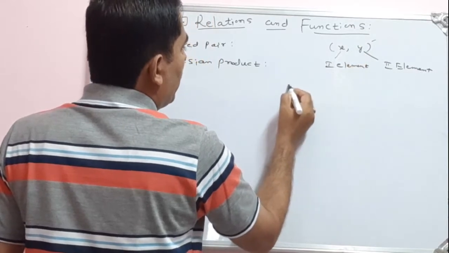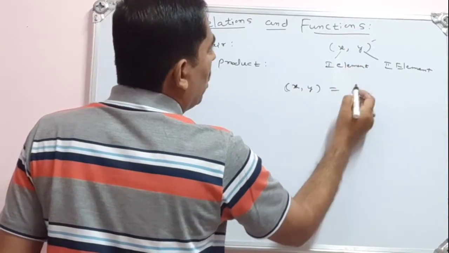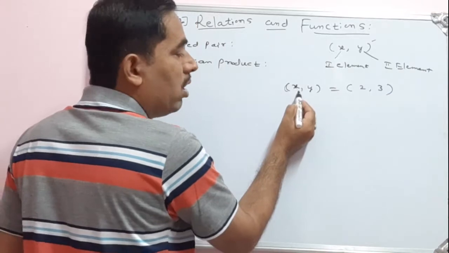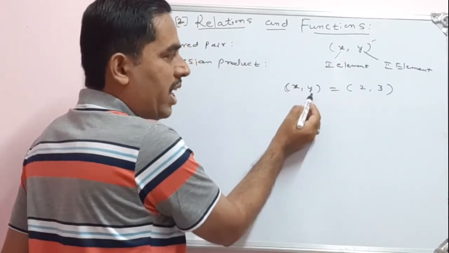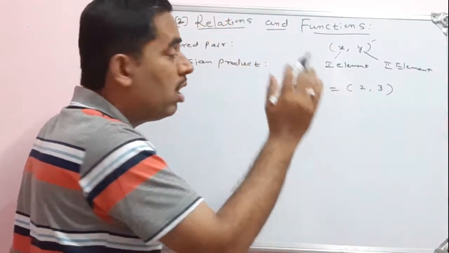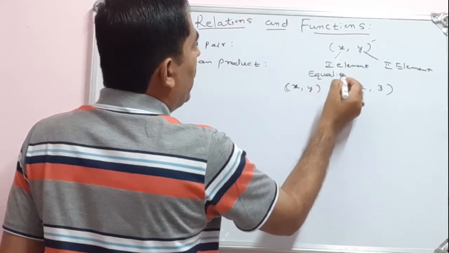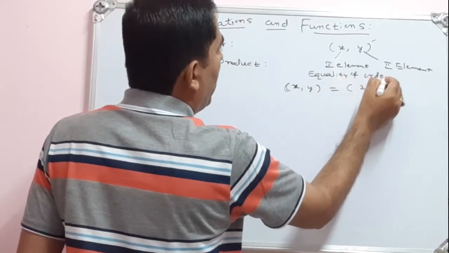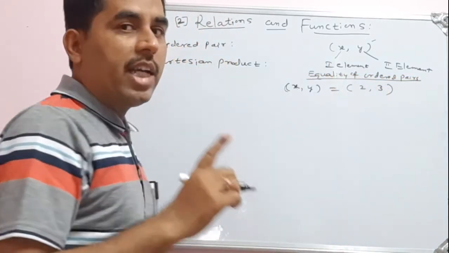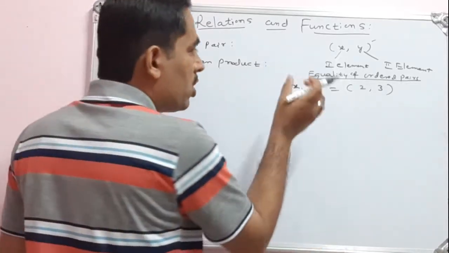Say if (x, y) equals (2, 3): on the left hand side and on the right hand side I have written an ordered pair. (x, y) is on the left hand side, and (2, 3) is another ordered pair on the right hand side. This is called equality of ordered pairs. Observe carefully. Equality of ordered pairs means that when we say two ordered pairs are equal,